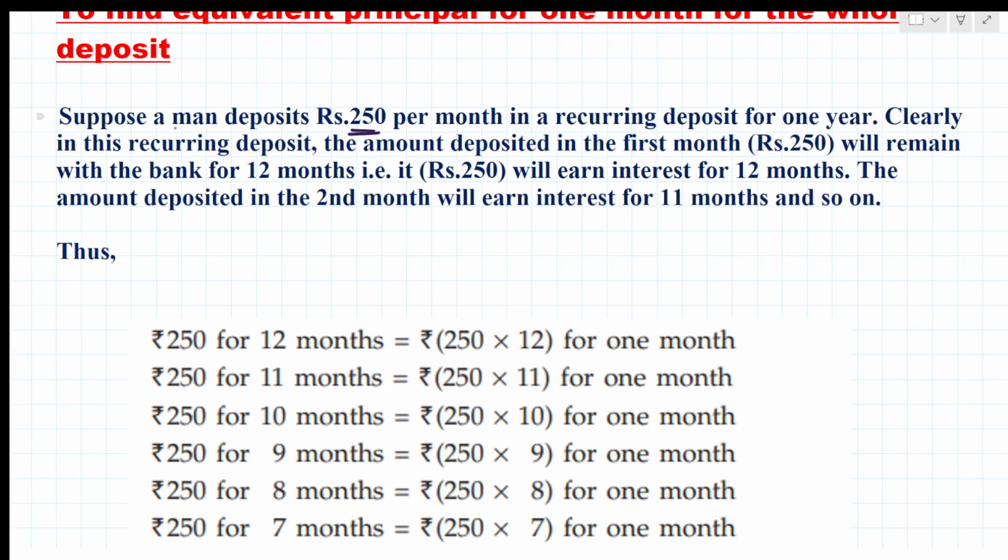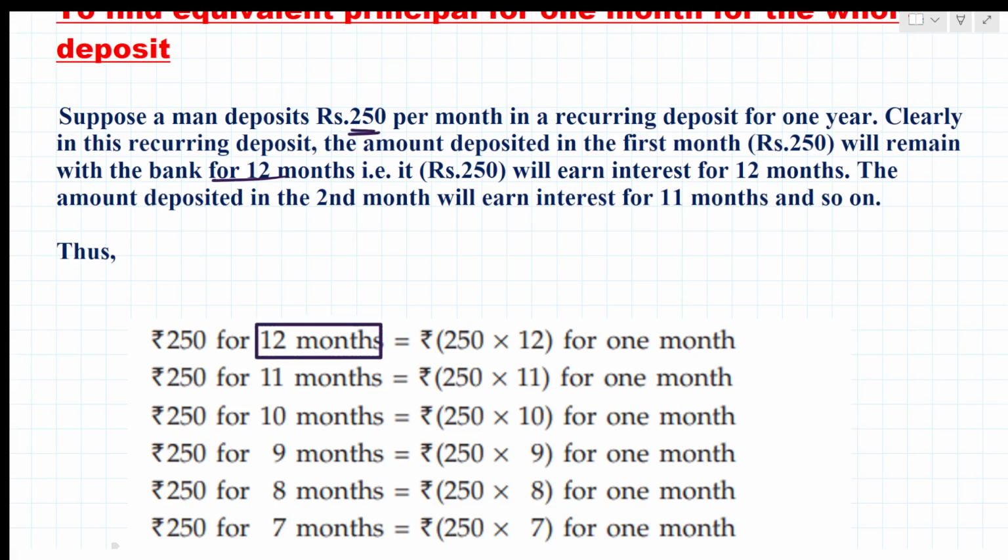Clearly in this recurring deposit, the amount deposited in the first month, rupees 250, will remain with the bank for 12 months. So in the first month, January, if he gives 250 rupees, that will remain for 12 months.